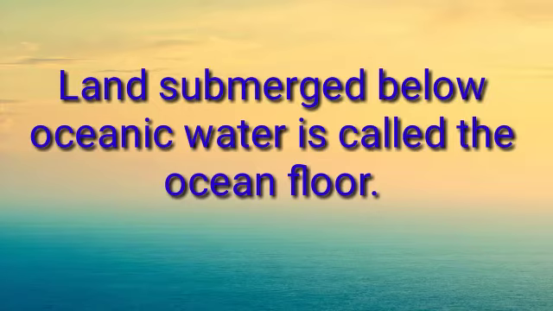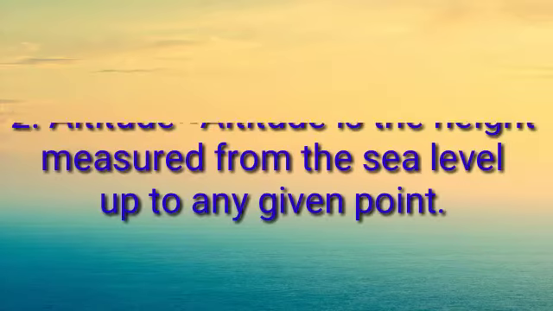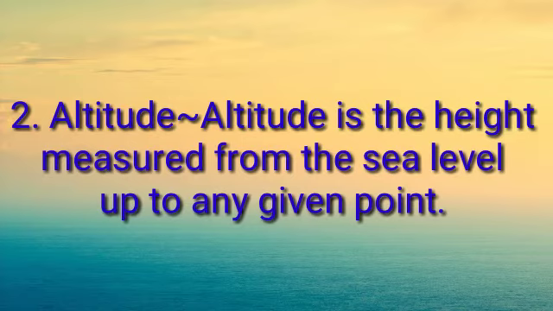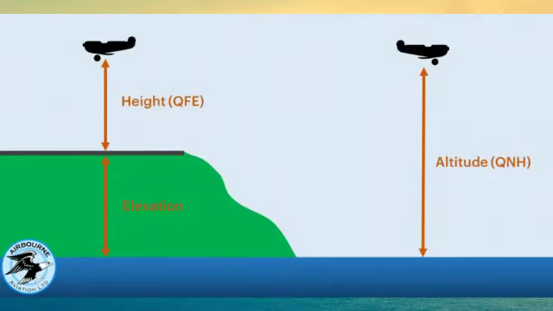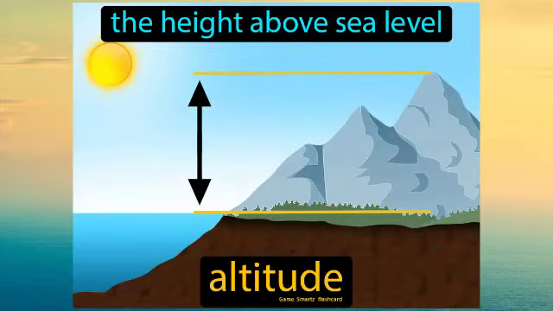Our second point is altitude. Altitude is the height measured from sea level up to any given point. These pictures will help you to understand the meaning of altitude. In this picture we can see 3 things: elevation, altitude and height. In this picture also we can see the altitude, that is the height of the mountain from the sea level.